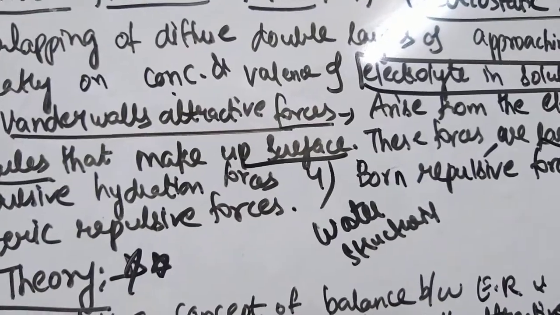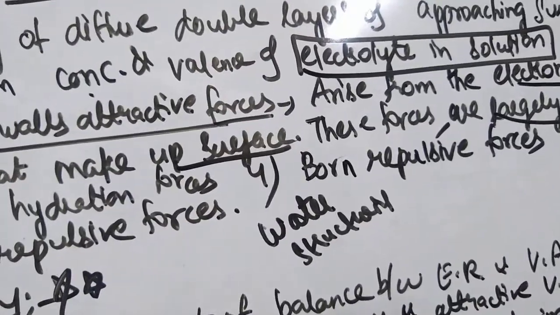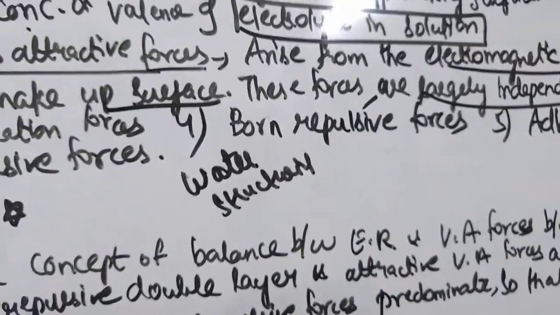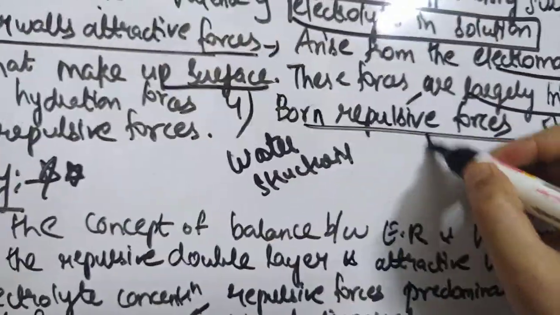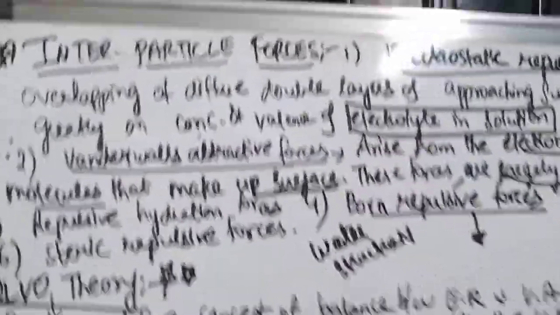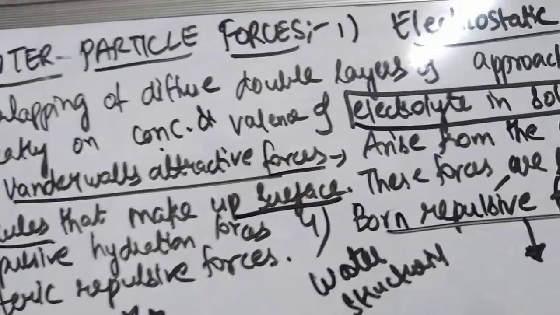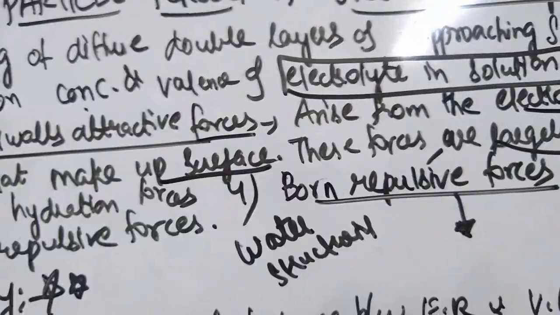This is repulsive hydration forces. Next, bond repulsive forces are of short range and they are due to the repulsive effects of atomic orbital overlap. Every element will have its own orbital, right? Due to the overlap of these atomic orbitals, the repulsive effects give rise to bond repulsive forces.